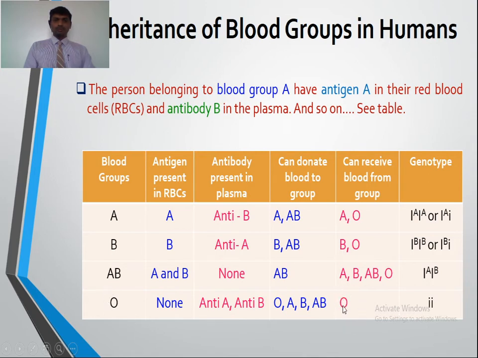He can donate blood to any blood group type person. So he can donate blood to the blood group types A, B, AB and also to O.